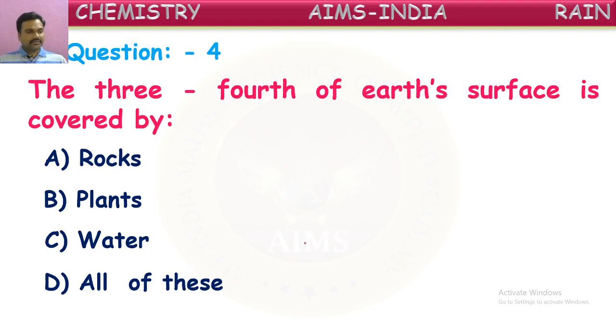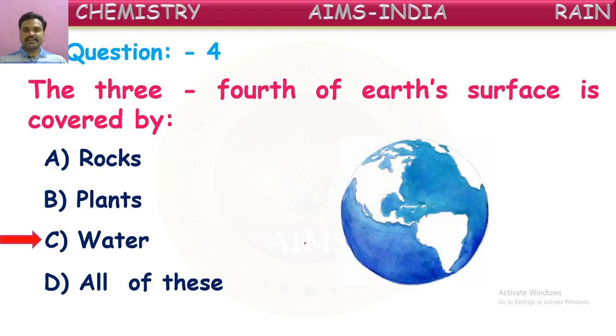Okay. Good. Is it rocks? No. Is it plants? No. Around 3/4, most of the place on the Earth's surface is covered with water. Yes, water covering our Earth's surface mostly. See, as I told earlier, this blue color appearing on the Earth's surface is all completely water. Only 1/3 place is available for us for living. Remaining complete 3/4 place is covered with water only.